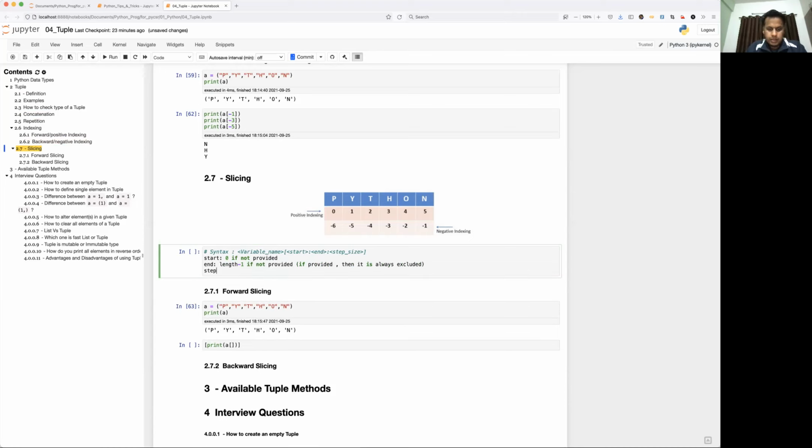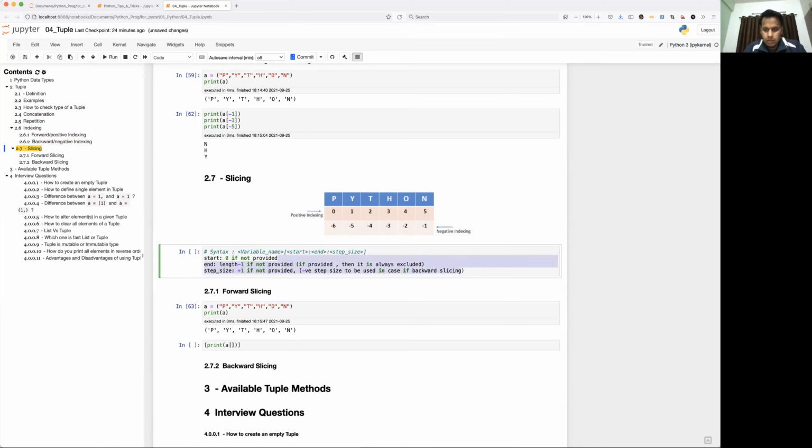Okay, then step size is always +1 if not provided. I just mentioned negative index, negative step size to be used in case of backward slicing. We'll see the example, then you'll understand.